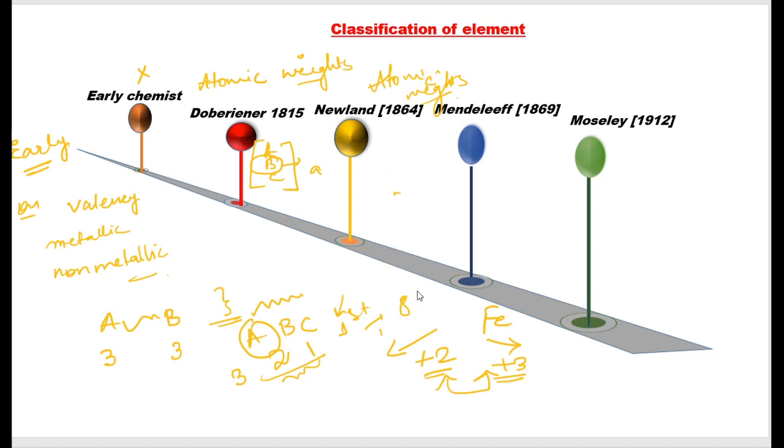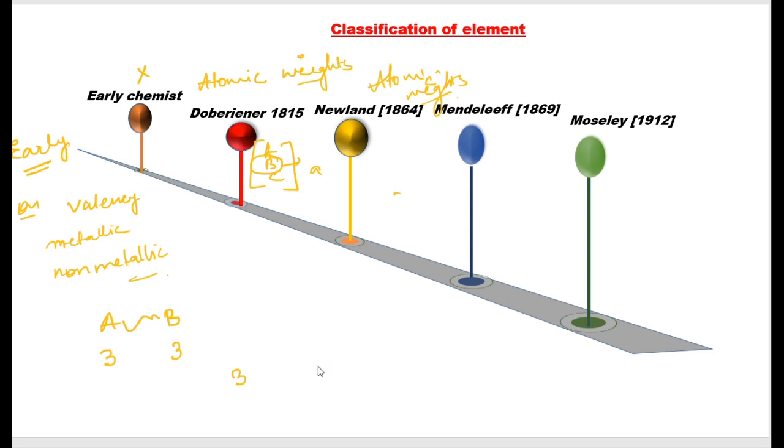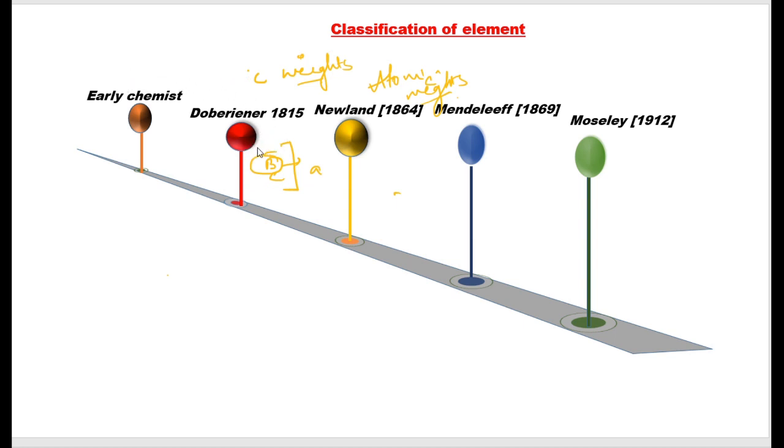The next scientist who proposed a way of classifying the elements was Mendeleev in 1869. He also carried forward the same idea of arranging the elements in the increasing order of atomic weight and put elements in tabular form. But this method also had some problems. It did not leave space for undiscovered rare elements, or could not justify the position of isotopes.